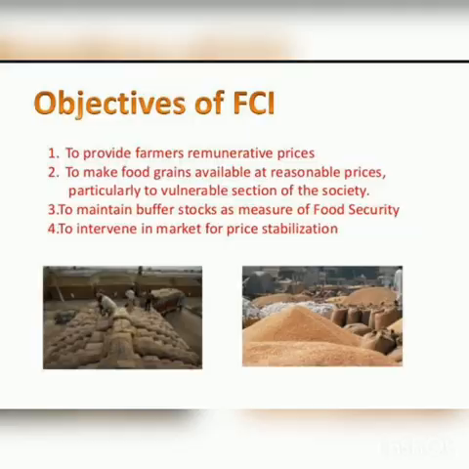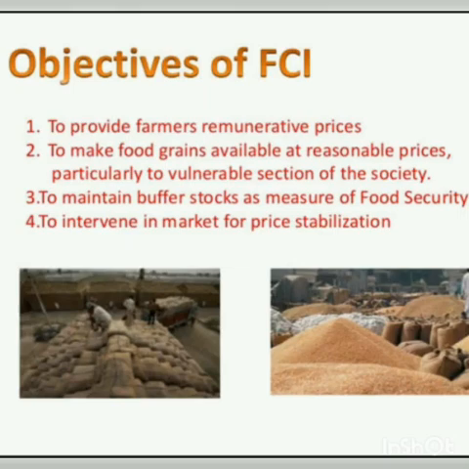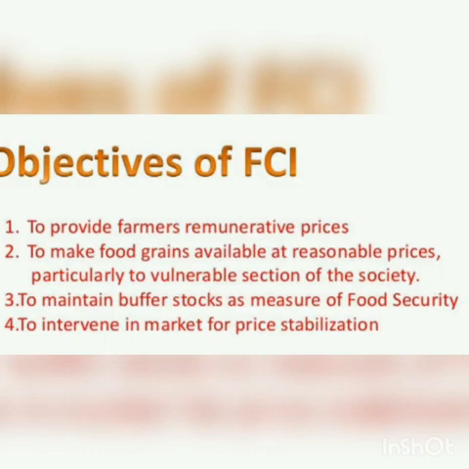Food Corporation of India was set up in the year 1965 with the following objectives. The main objective of FCI is to safeguard the farmers. It helps in distributing the food grains throughout the country. It helps in maintaining satisfactory levels of operational and buffer stock of food grains to ensure national security. It regulates the market price to provide food grains to consumers at reliable prices.